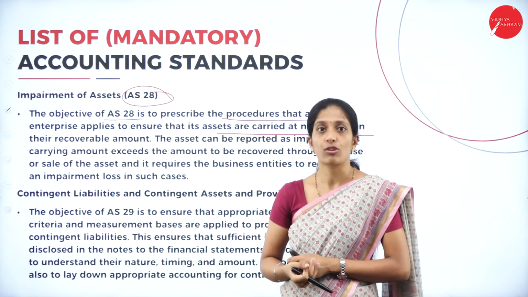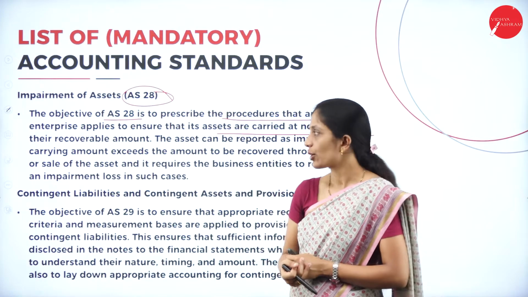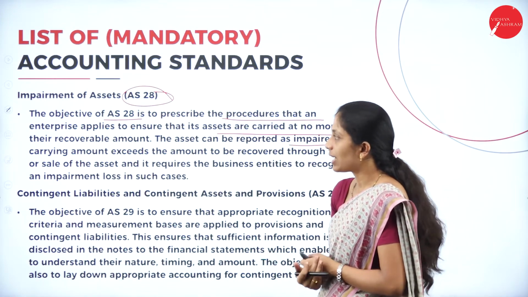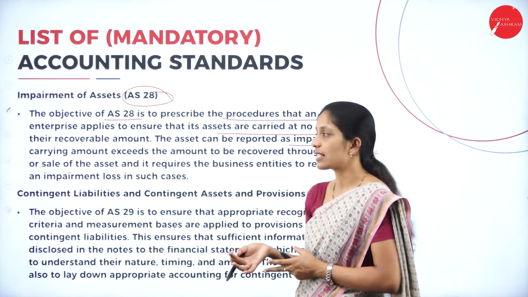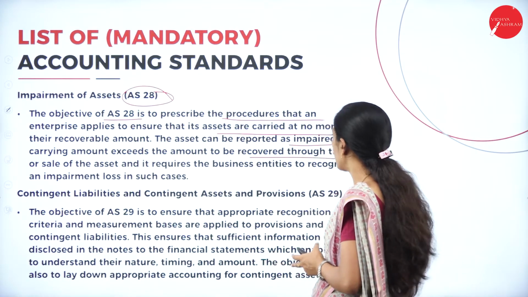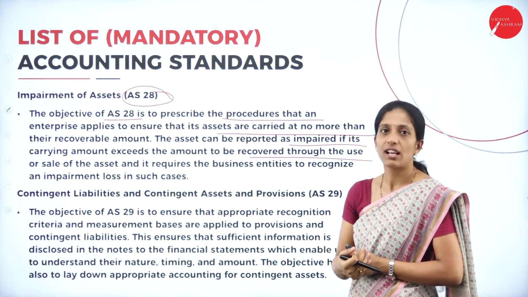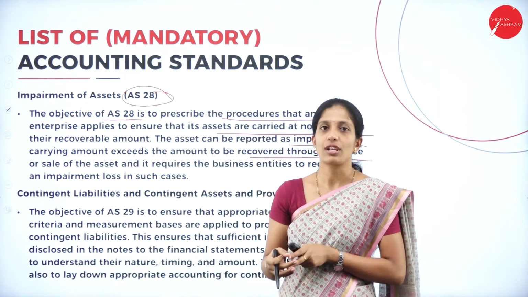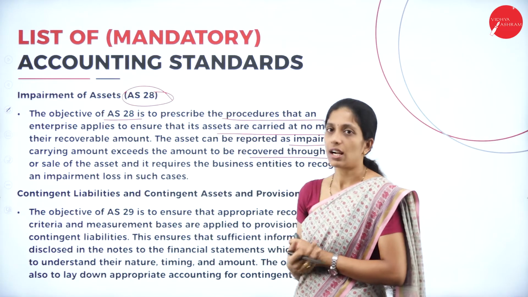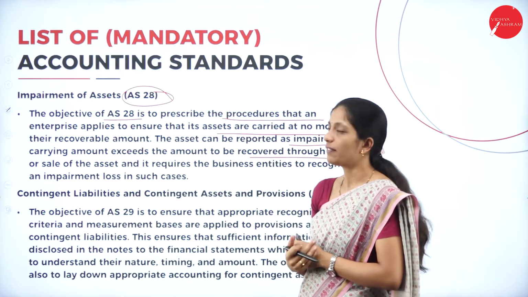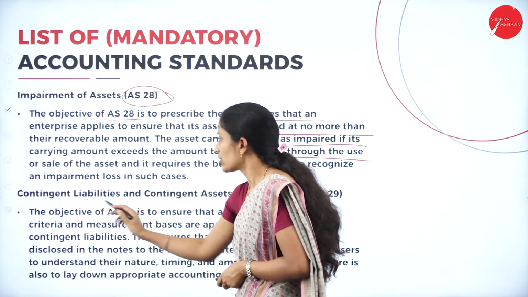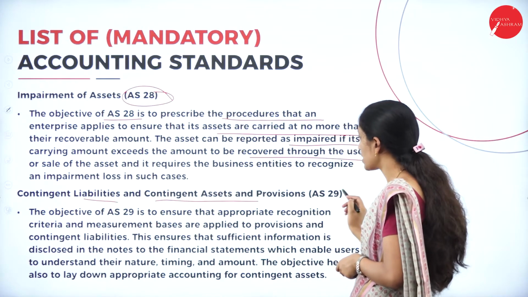Impairment of assets is included in Accounting Standard 28. An asset is reported as impaired if its carrying amount exceeds the amount to be recovered through the use or sale of the asset. So, if the value is more than the actual amount, that comes under impairment of assets, that is, Accounting Standard 28.